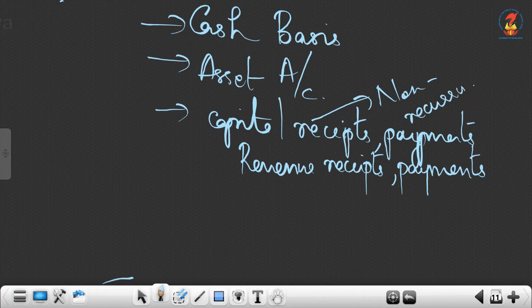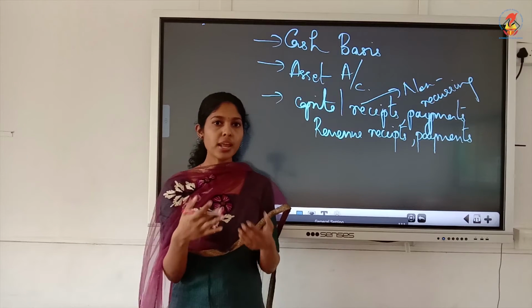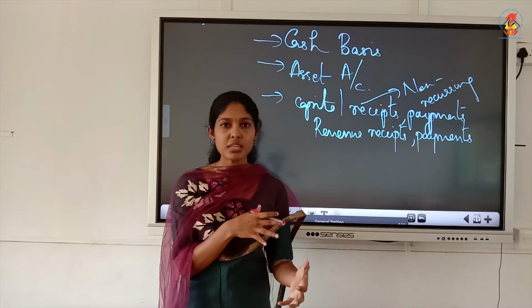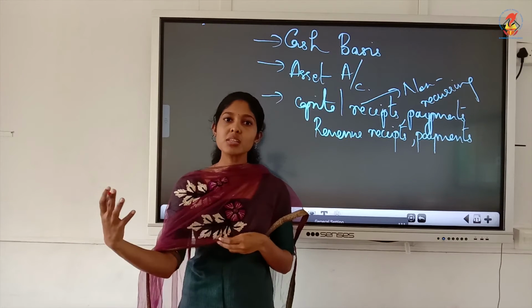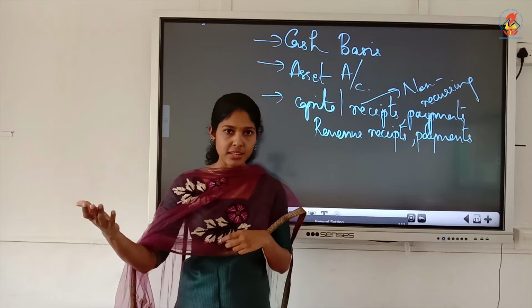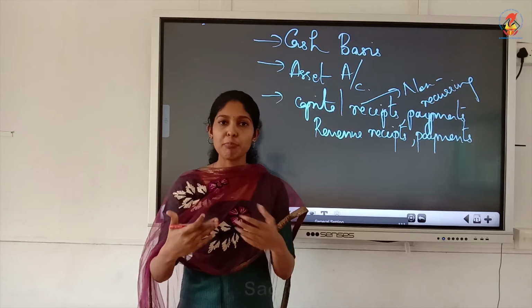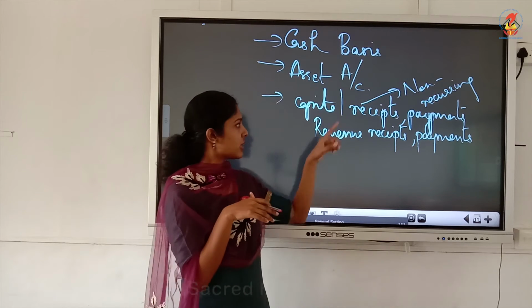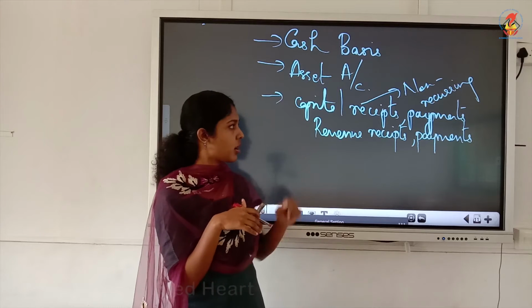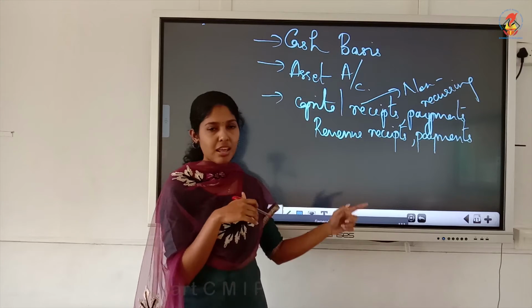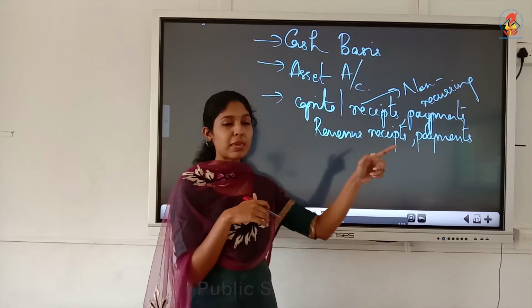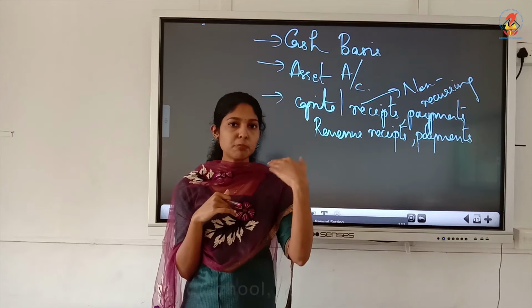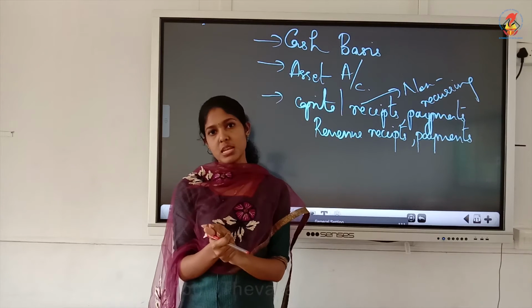Non-recurring means it will not happen again and again. Like sale of building and all, it will not happen again and again within a year. Isn't it? After some years we might sell a building, we might sell a land, but within a year it will not happen at regular intervals. So that is capital receipt, and it is non-recurring in nature. What about revenue items? Similarly, capital payments means the amount paid when you purchase fixed assets.